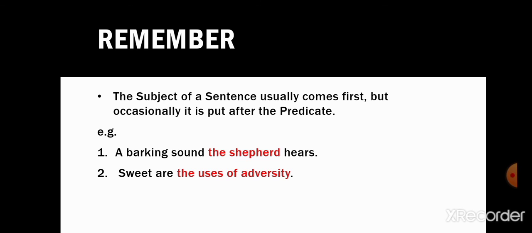Sweet are the uses of adversity. So what are sweet? The uses of adversity. So the uses of adversity is the subject of the sentence. So here students, we have understood that the subject of the sentence usually comes first, but occasionally it is put after the predicate, as we have seen